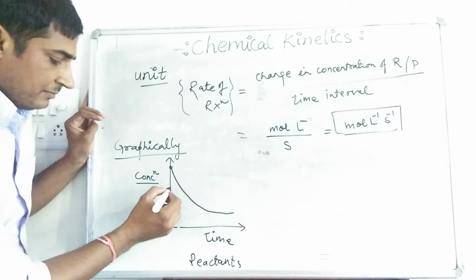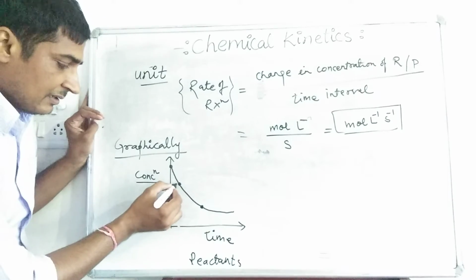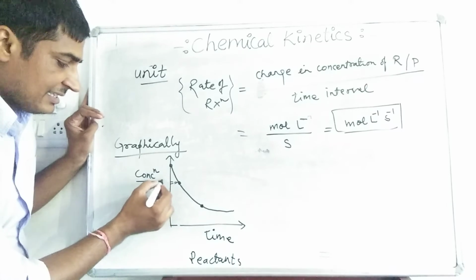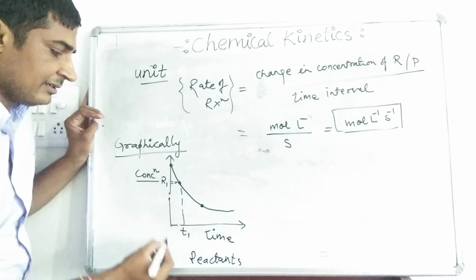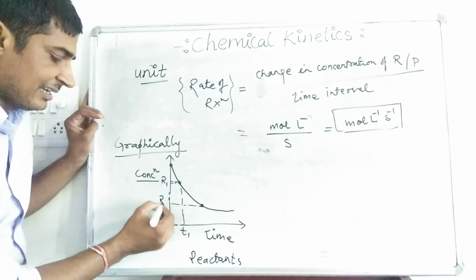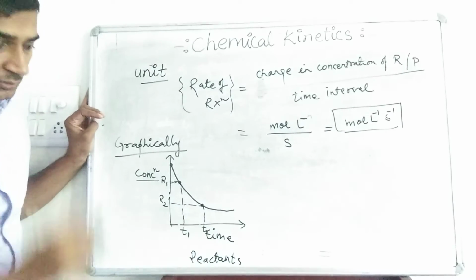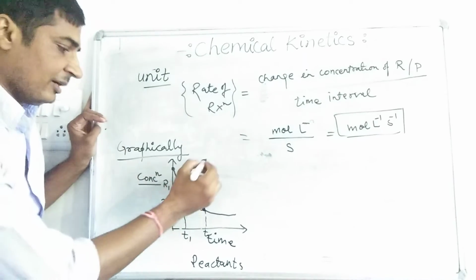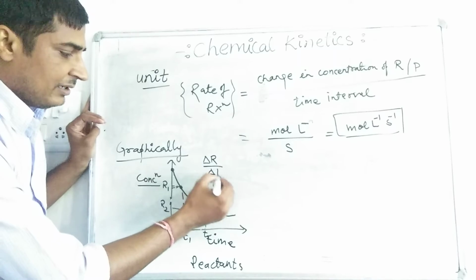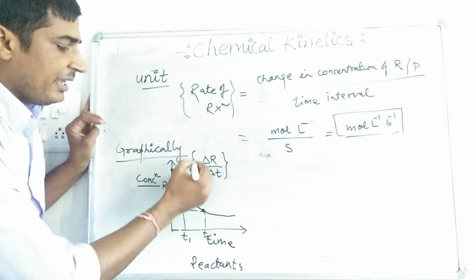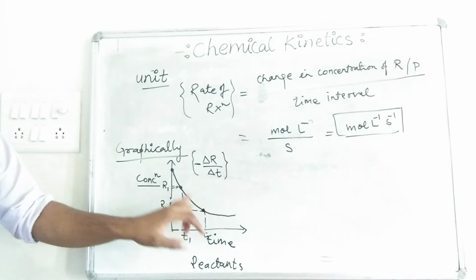For this graph, if we take 2 points on the graph paper, this is the initial concentration at time t1. This one is the final concentration. Suppose we are observing for this time interval t1 to t2. So from here we can write down delta R upon delta T. It would be the average rate of reaction.